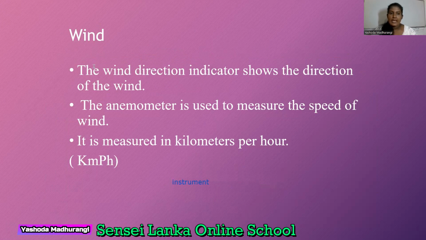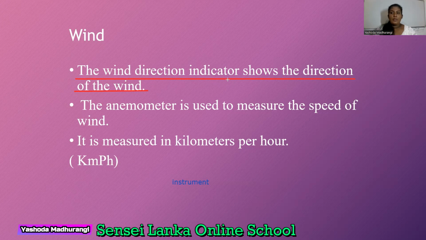Upakaranaya. That is the instrument that we use to measure wind. So, I'm going to explain it for you. The wind direction indicator shows the direction of the wind.